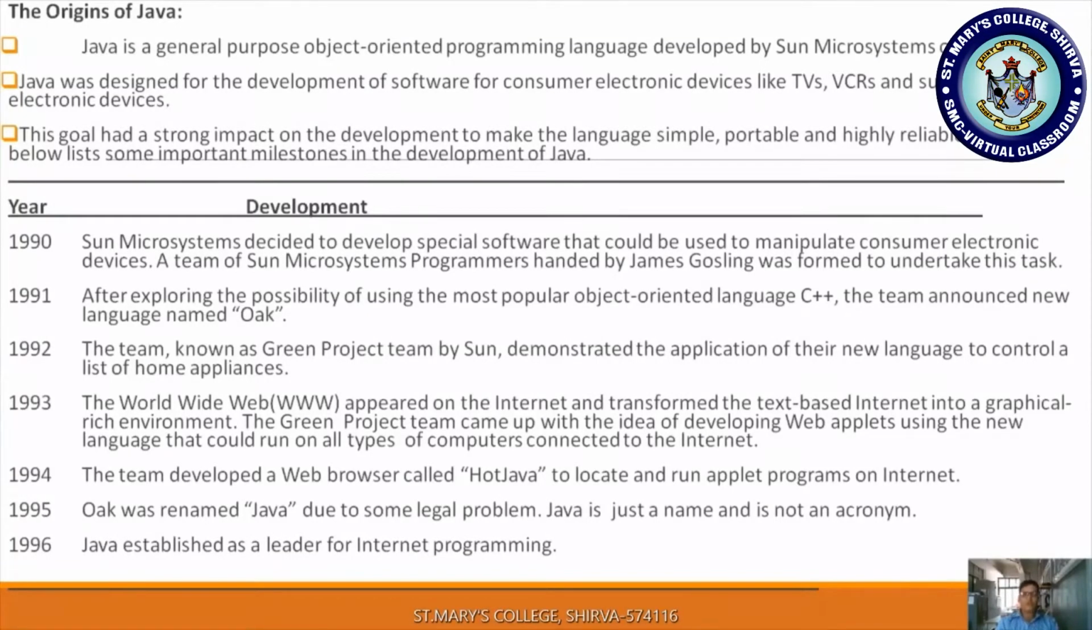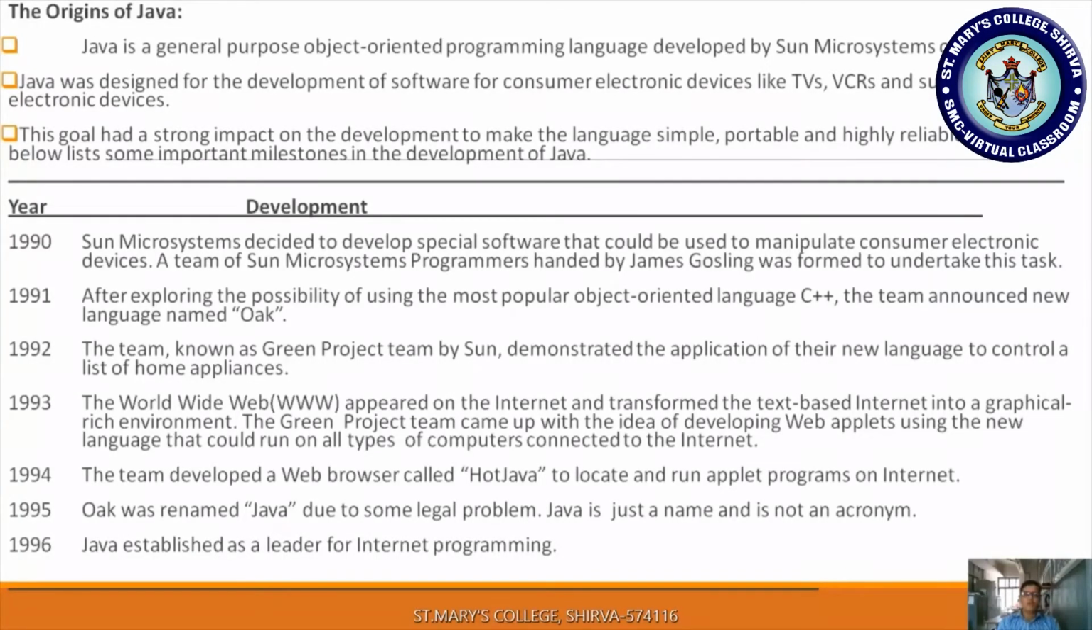This applet is a very important concept, and we will see what an applet is. An applet is a tiny program. By using that tiny program, we run our program from a remote system. So these web applets, using the new language, could run on all types of computers connected to the internet. An applet is nothing but an application. By using these applications we can run our program from any computer connected to the internet, from anywhere. So that is the main thing.